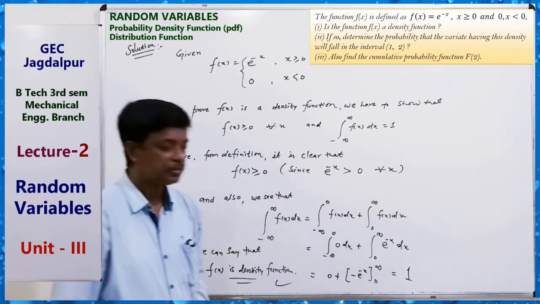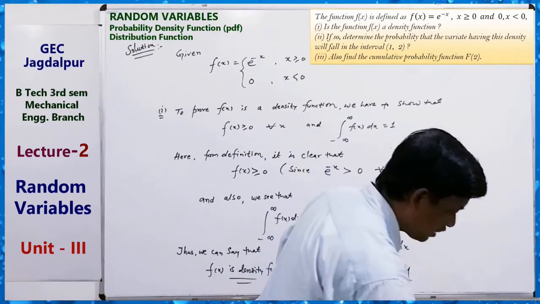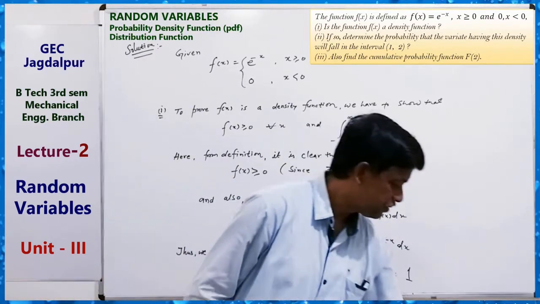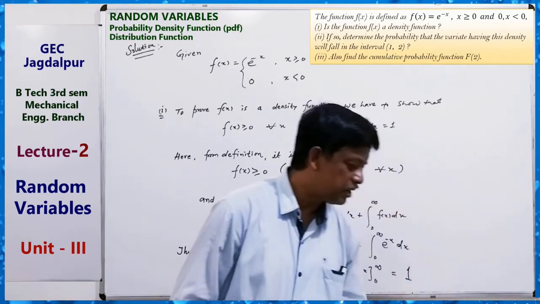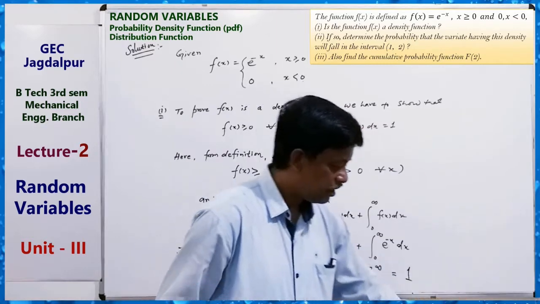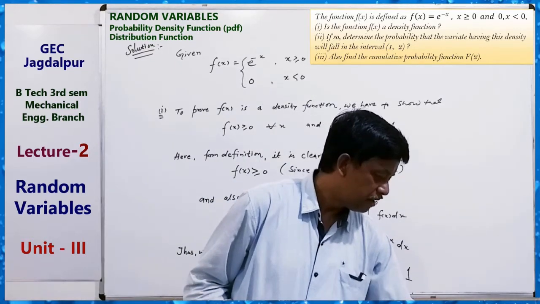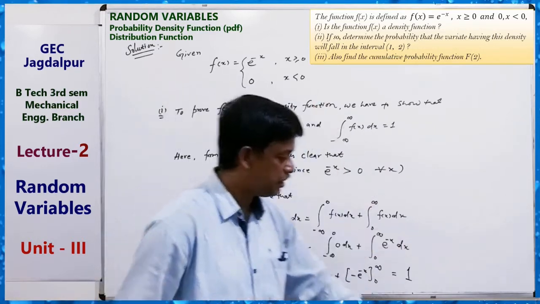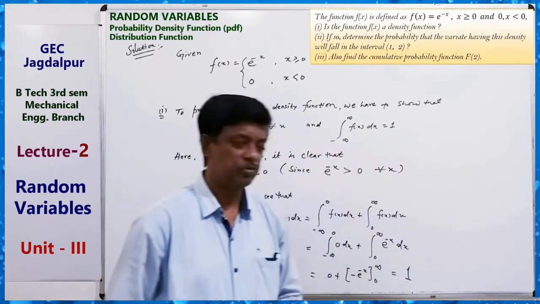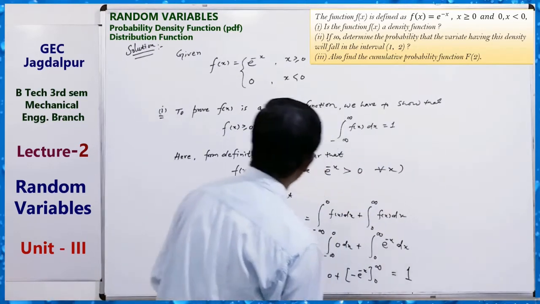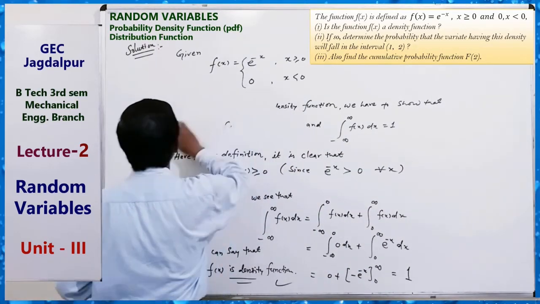Clear? And the second part is, if it is a density function, then determine the probability that the variate having this density will fall in the interval 1 and 2. Okay, determine the probability, that is, the variate falls in the interval 1 and 2. We have to find the probability.